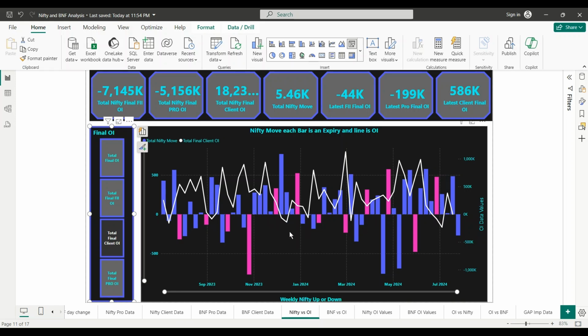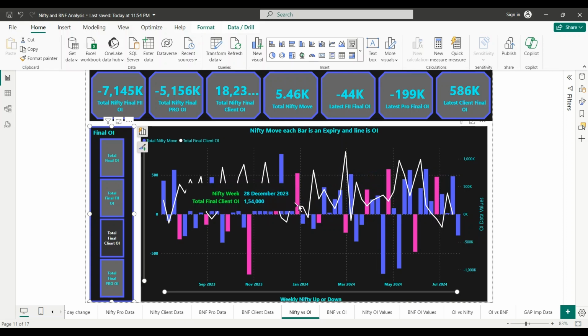Look at these pink bars, they are the monthly expiries of Nifty, like 26 October, 28 September. Whenever there is a big down, client data is almost high, around 500k. And when Nifty goes up, client data is slightly up or negative.